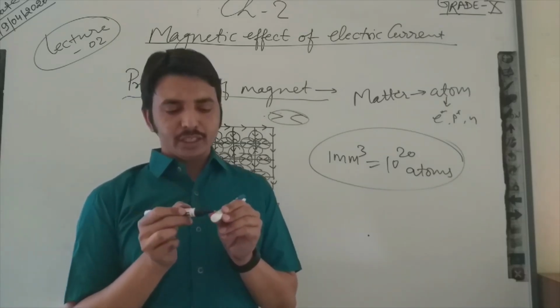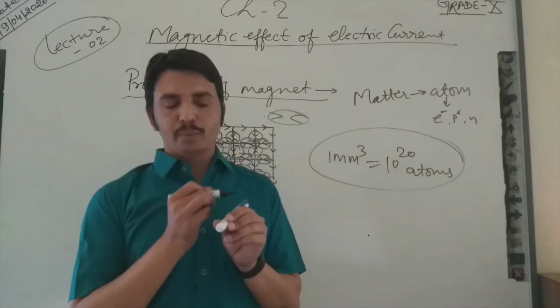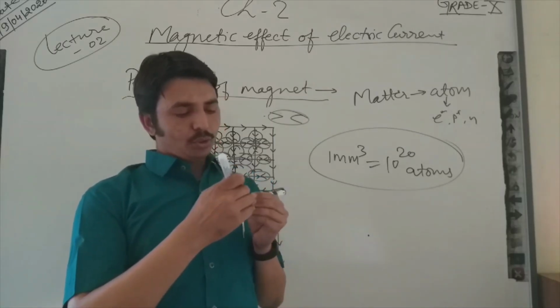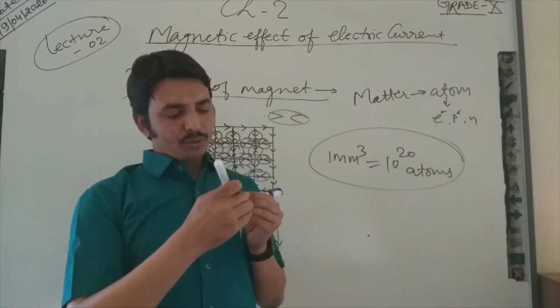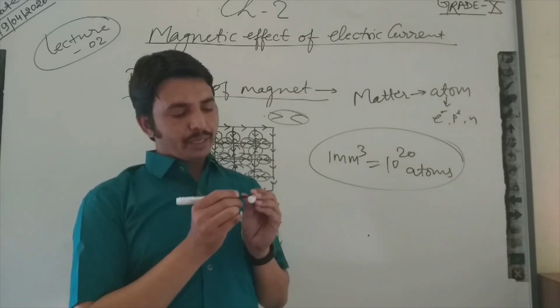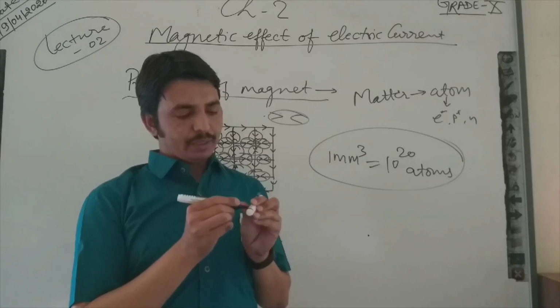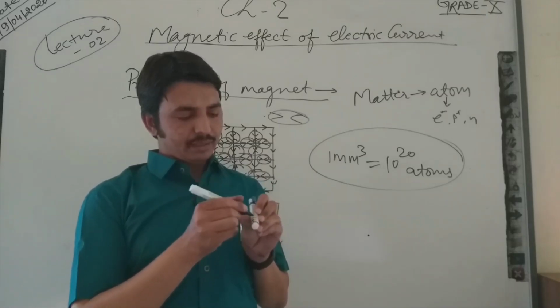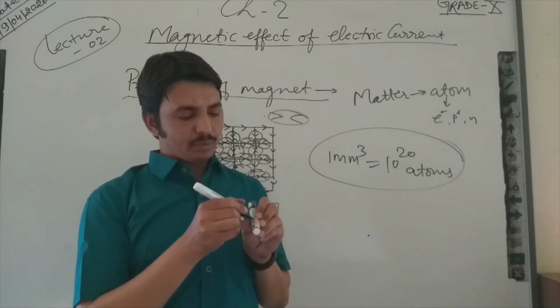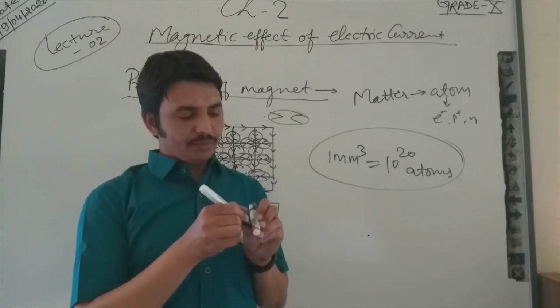If I consider another cross section here, there are a number of cross sections. So if I want to draw a line, what will be the direction? This is circular. This will be the direction.